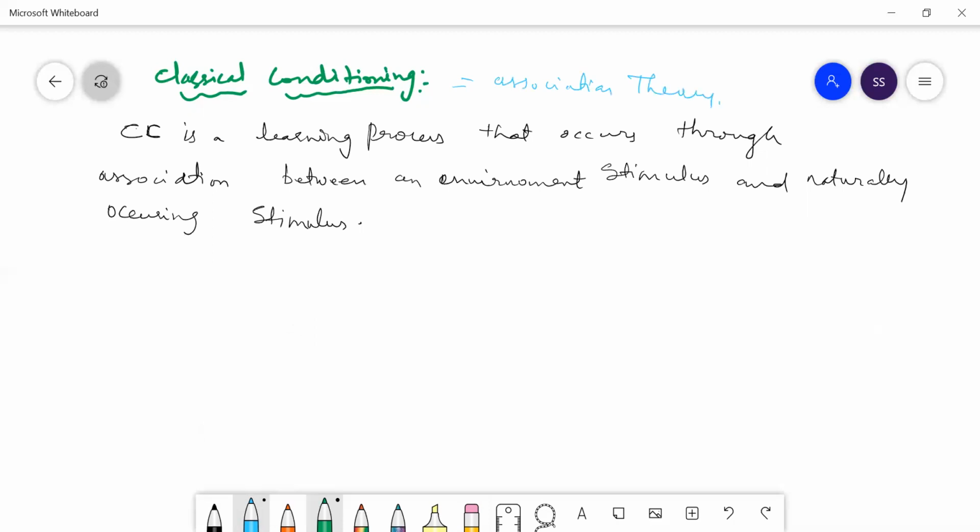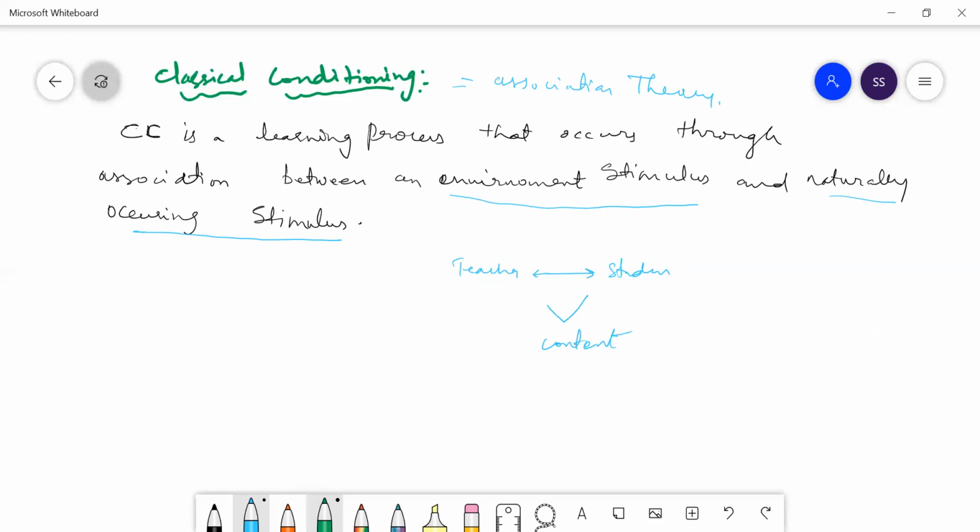So association between what? Between the environment stimulus and the naturally occurring stimulus. There will be one environment, and association is joining: 1 plus 1 gives you 2. When a learning process is occurring, there should be a teacher and a student, with content.